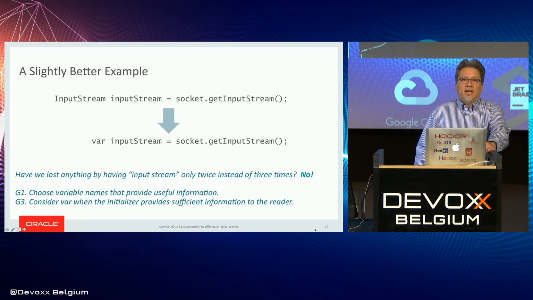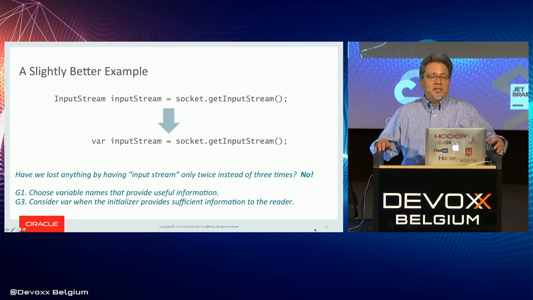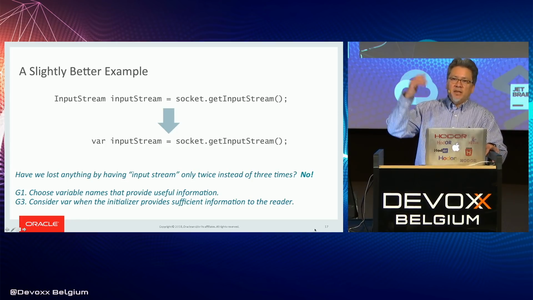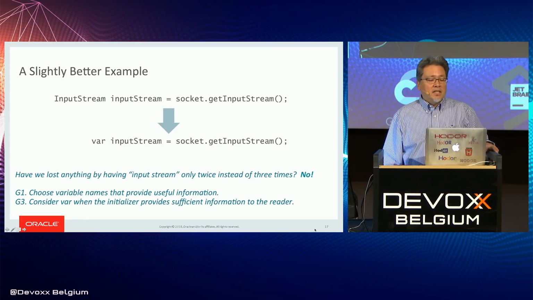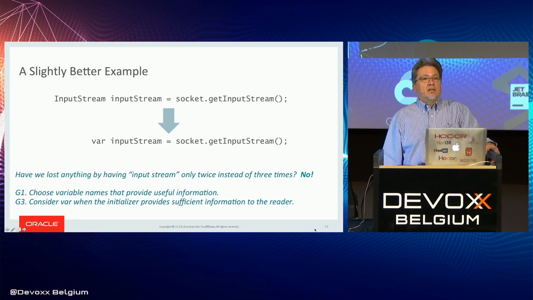So let's use a better one, and I think a more realistic one. InputStream equals socket.getInputStream. Everybody knows what this does, right? Socket, okay, what type is that? It's probably a java.net.Socket. You can get the input stream out of it and assign it to a variable named inputStream. Let's replace the declaration of inputStream with var. Have we lost anything by saying InputStream only 2 times instead of 3 times? No.